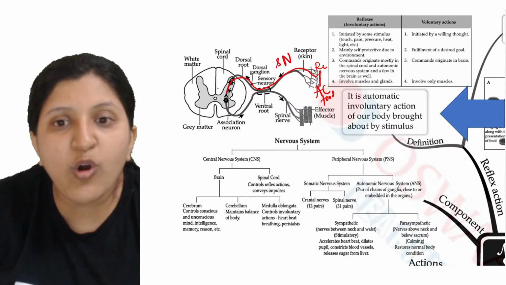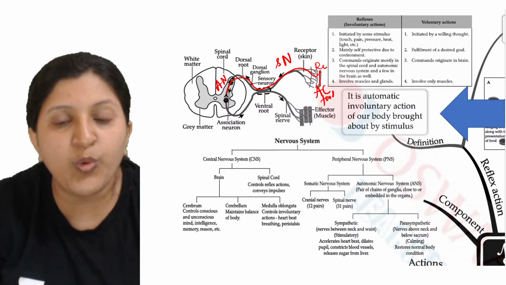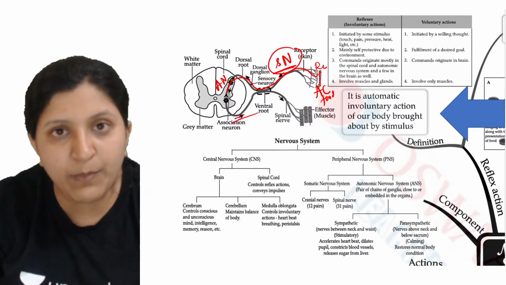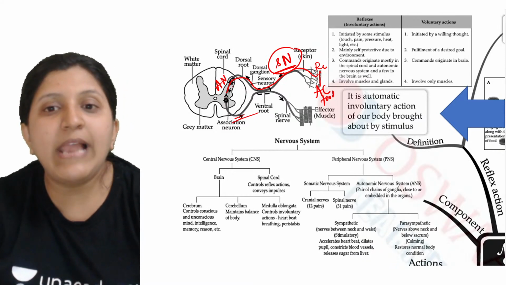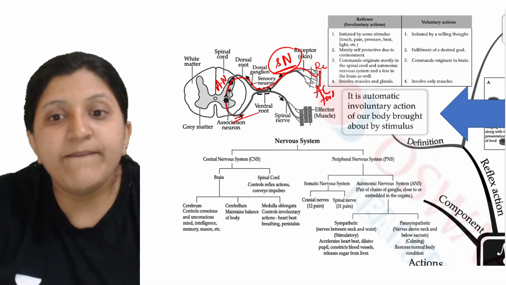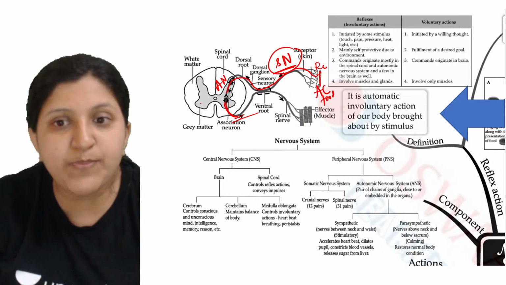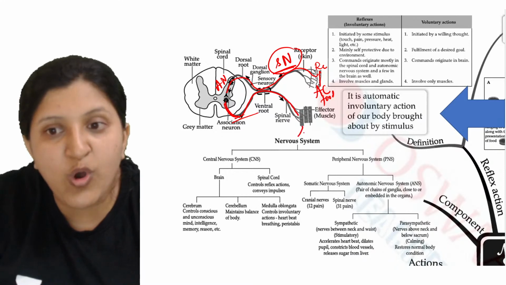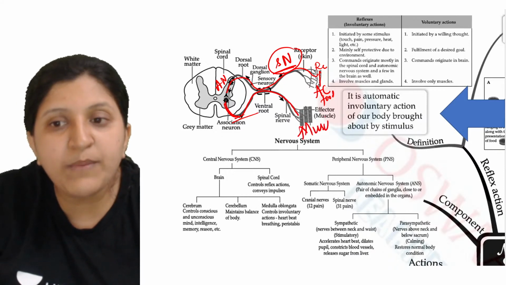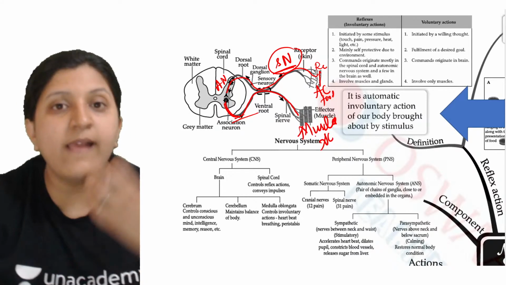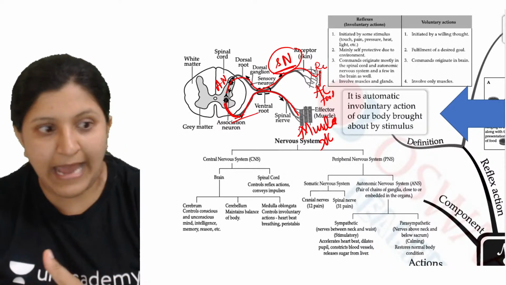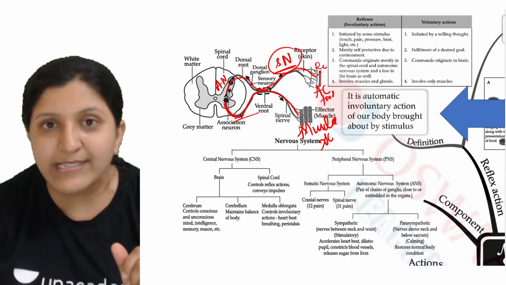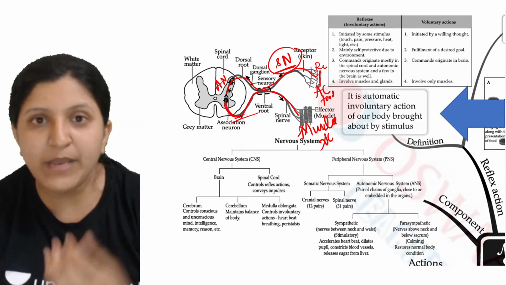Now in the spinal cord you can find the association neuron, which will transfer the impulse from the sensory neuron to the motor neuron. Now what will happen? As it is connected, the motor neuron from the spinal cord is going where? It is going to the muscles of your alimentary canal for contraction and relaxation, so that continuous contraction and relaxation occurs and food is being pushed downward.